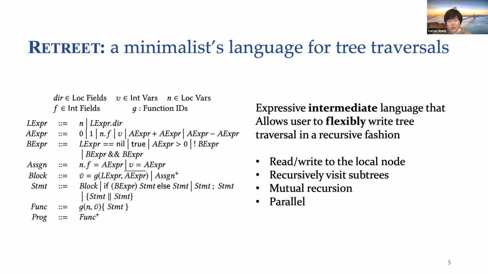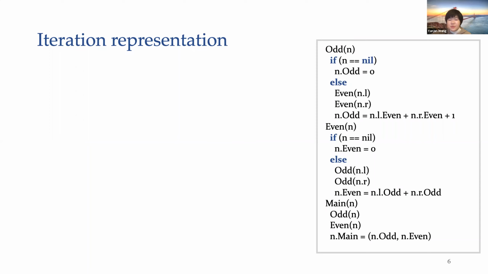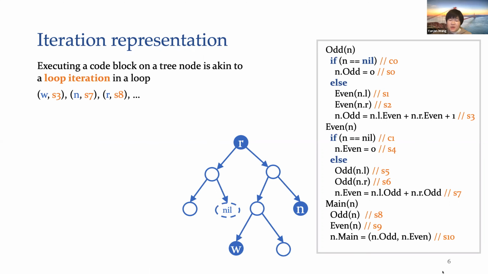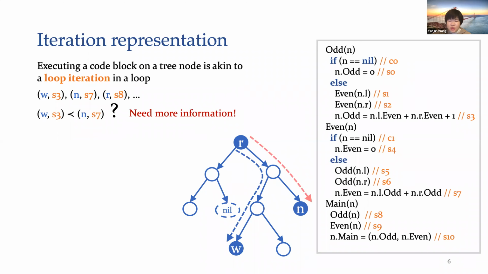Now let's see an example. The odd and even traversals we've mentioned before can be written in Retreat like this. Like what I have said before, the execution of a tree traversal can be regarded as a sequence of iterations, each running a straight line of non-call statements on a node in the tree. For example, an iteration could be running the non-call statement S3 on the node W, or running the statement S7 on node N. However, given this information, it's still quite difficult for us to distinguish the execution order of these two iterations in the program.